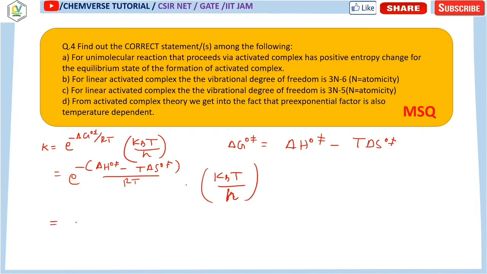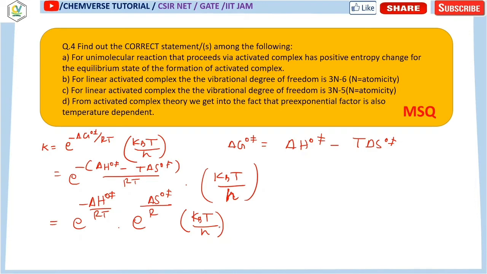Now you can write it as e to the power minus delta H0 dagger by RT into e to the power, minus minus plus, so plus T delta S0 dagger by RT. The T's cancel out, so you get an expression like this times kBT by h. This is your overall expression for the rate constant.